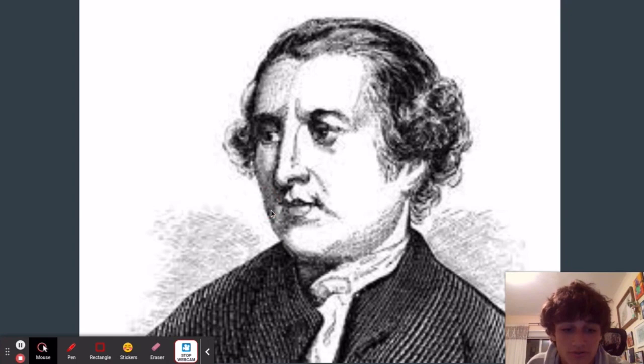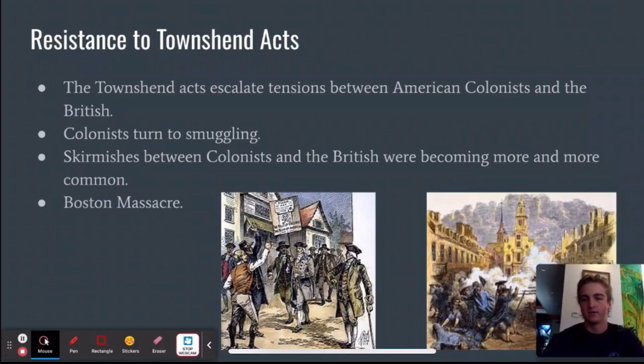This is a portrait of Charles Townshend, the man responsible for the acts. The acts were enforced from 1767 until 1770, where only the tax on tea remained. The Townshend Acts escalated tensions between the colonists and the British, leading to resistance and protests from the colonists.